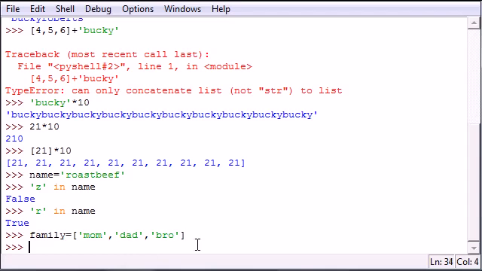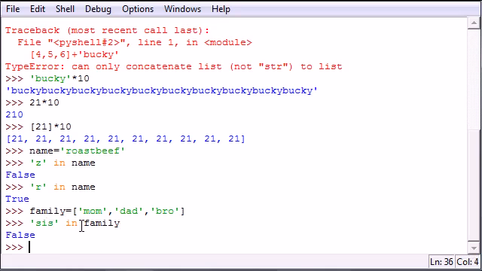And once you press enter, you now have a list created that's stored in family. Just like I search for one letter in a whole word, I can also search for one element in a list. So I can say, is sis in family? Enter. No, sorry, sis is not in family. I guess she wasn't cool enough.